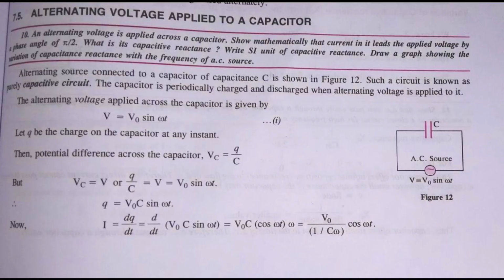Then we know that the current for the small amount of charge flowing through it is dq divided by dt. Just replace the value of Q with the formula V naught C sine omega t. Do the derivative and we come to the equation V naught cos omega t divided by 1 upon C omega.